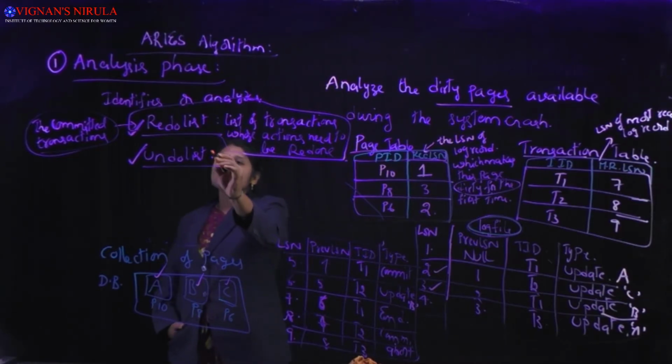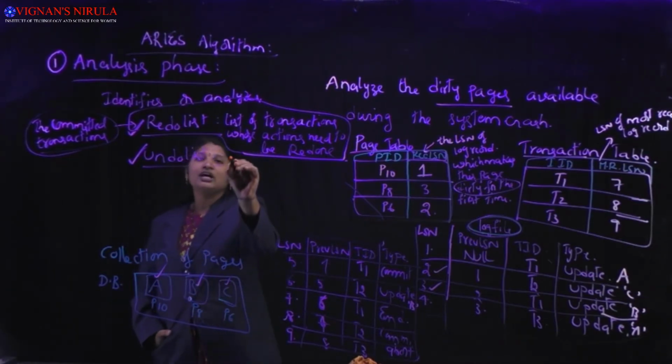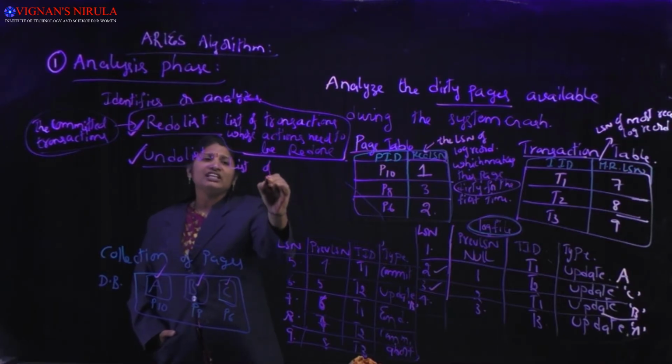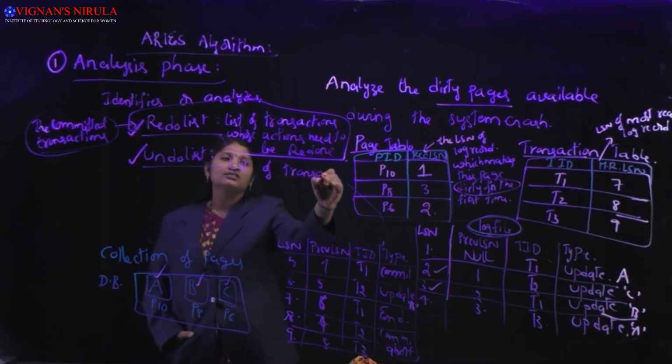So what is the next list? Next list is the undo list. Undo list is the list of transactions